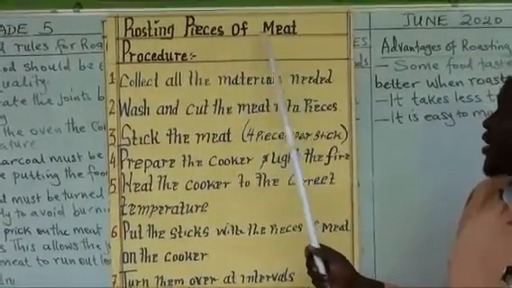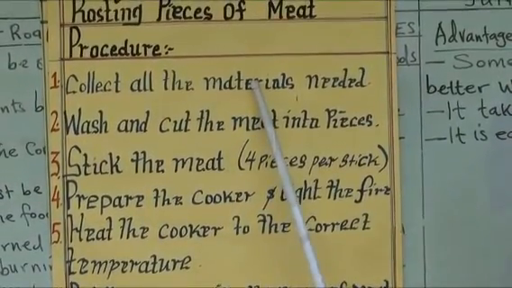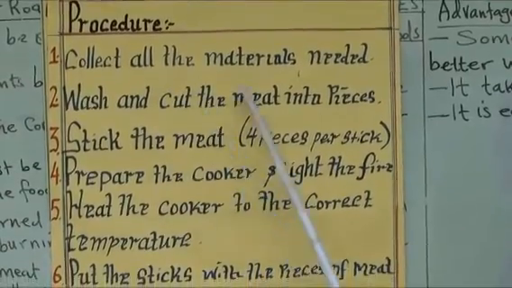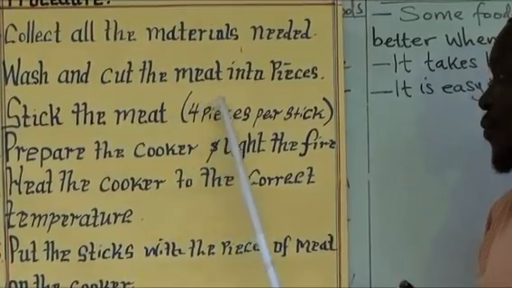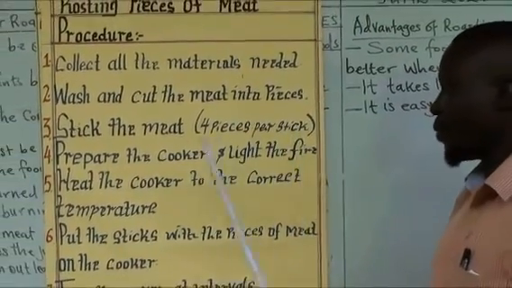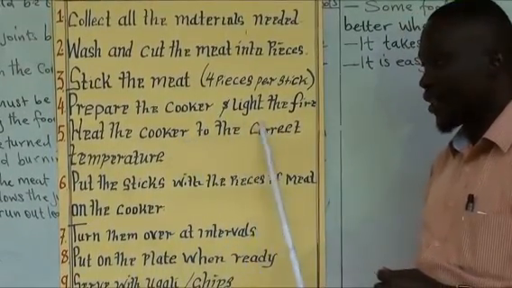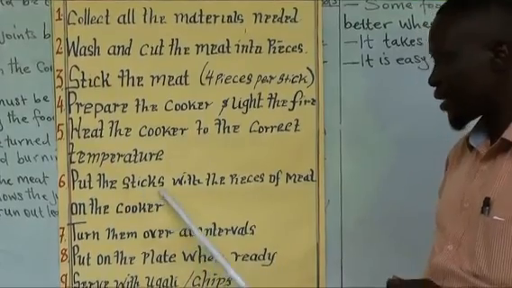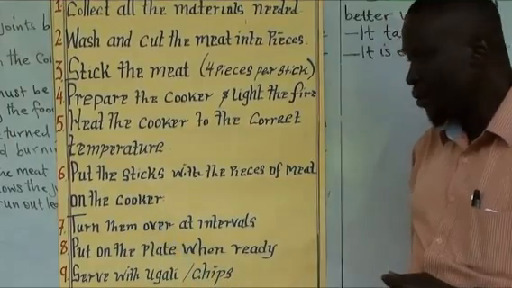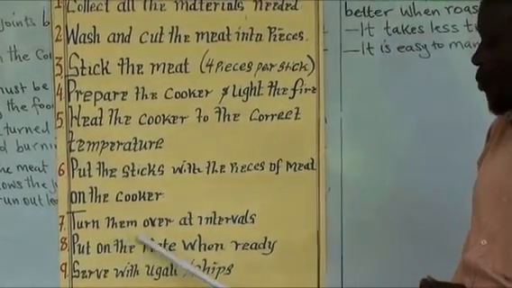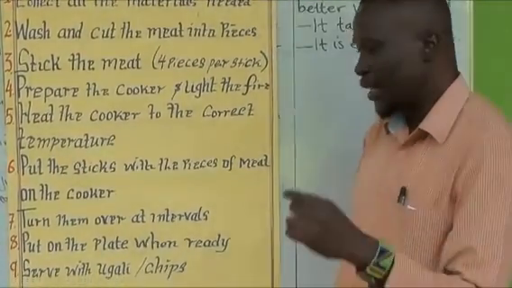Roasting pieces of meat, the procedure. Collect all the materials that are needed. Wash and cut the meat into pieces. Stick the meat, at least 4 pieces per stick. Prepare the cooker and light the fire. Heat the cooker to the correct temperature, right? Put the sticks with the meat on the cooker. Then, what follows? Turn them over at intervals to make sure that they are properly roasted.